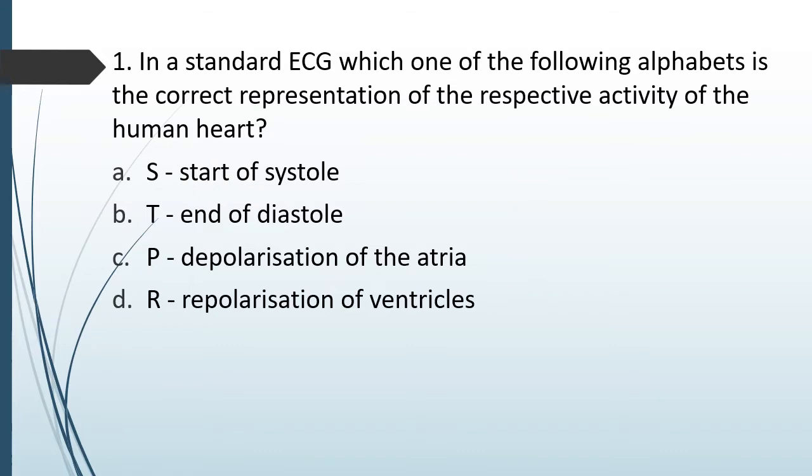Question number 56. In a standard ECG, which one of the following alphabets is the correct representation of the respective activity of the human heart? S, start of systole. T, end of diastole. P, depolarization of atria. And R, repolarization of ventricle. The correct answer is option C. P represents the depolarization of atria.